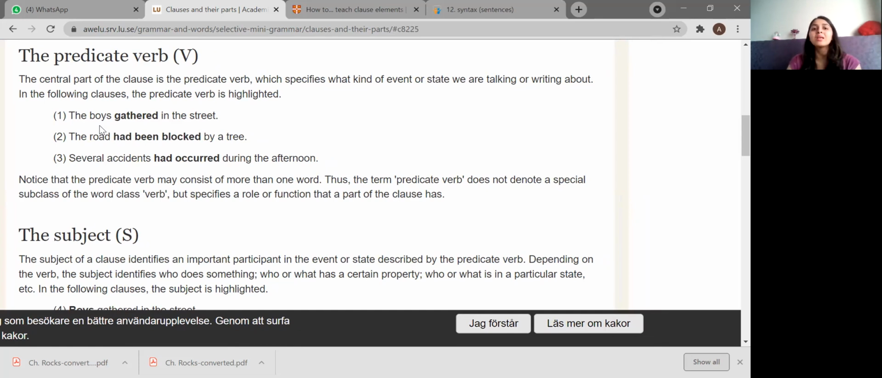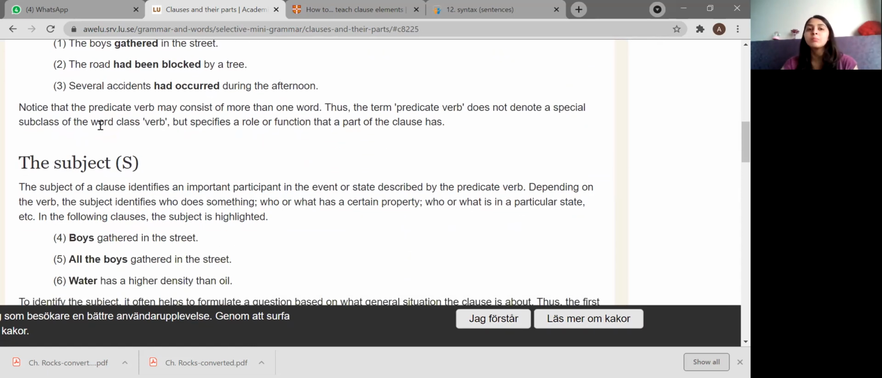The boys gathered in the street. So gathered is the predicate verb. The road has been blocked by a tree. Has been blocked is the predicate verb. Several accidents had occurred during the afternoon. So had occurred is the predicate verb. Notice that the predicate verb may consist of more than one word.